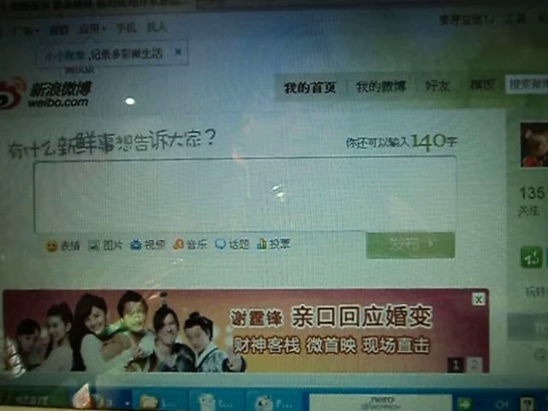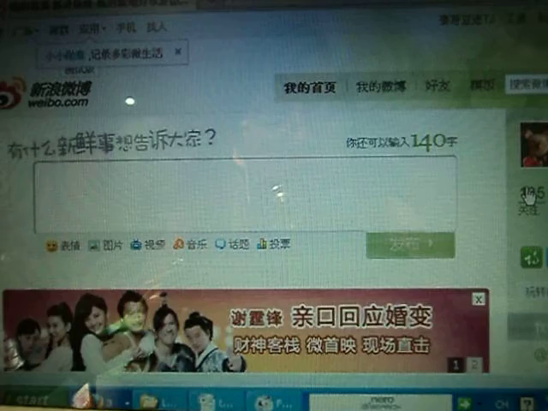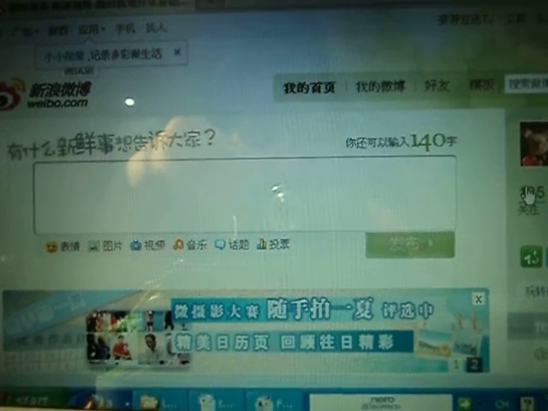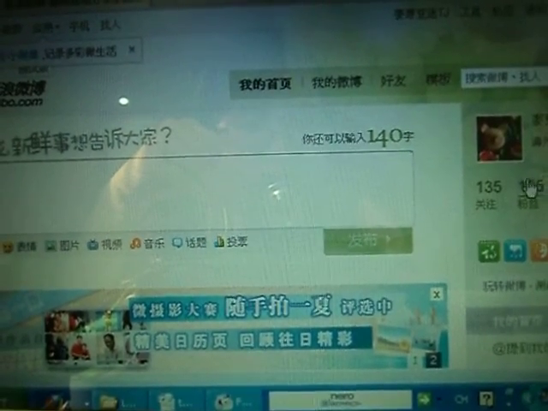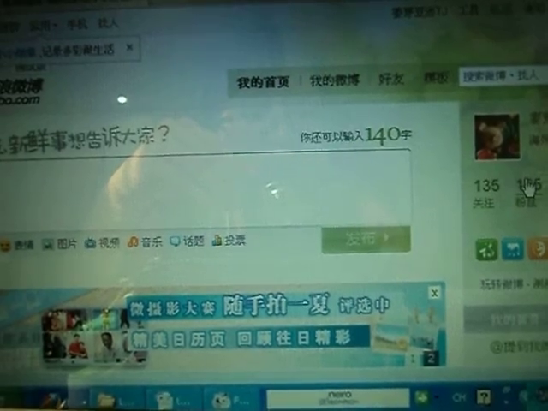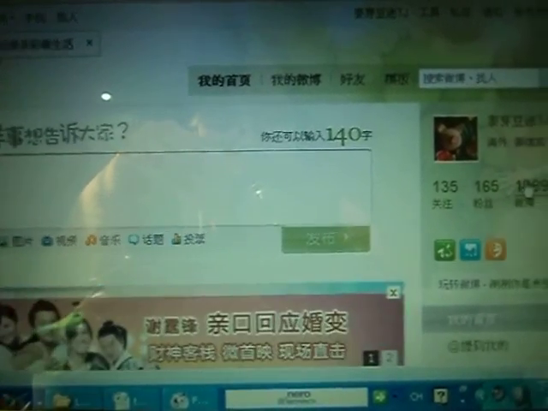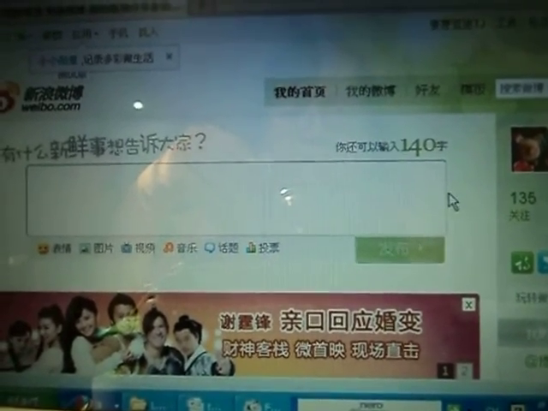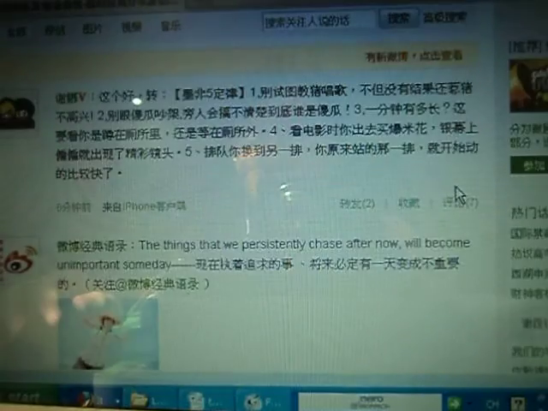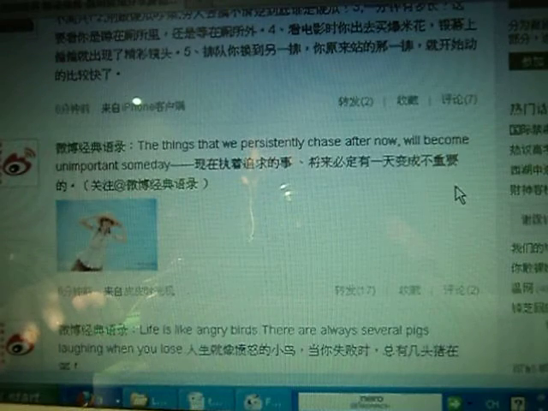Right here, you will see how many people you're following. Right beside it, you will see your followers. And beside it, it is how many Weibos you have made. Below, like Twitter, you will see the tweets of other people that you're following.